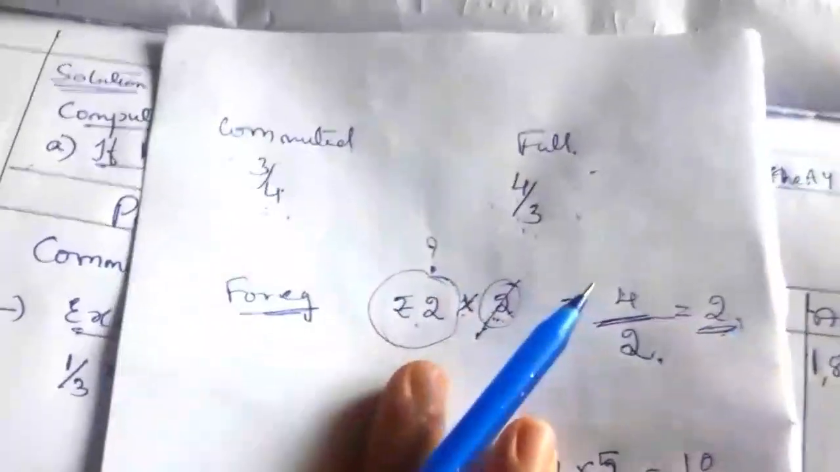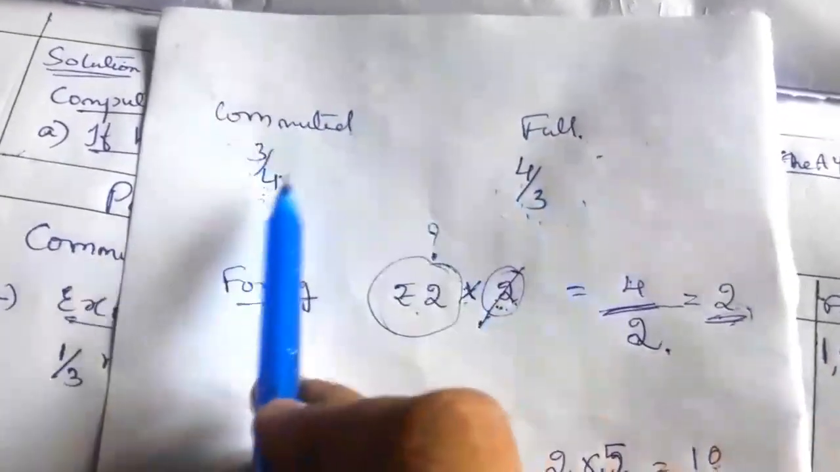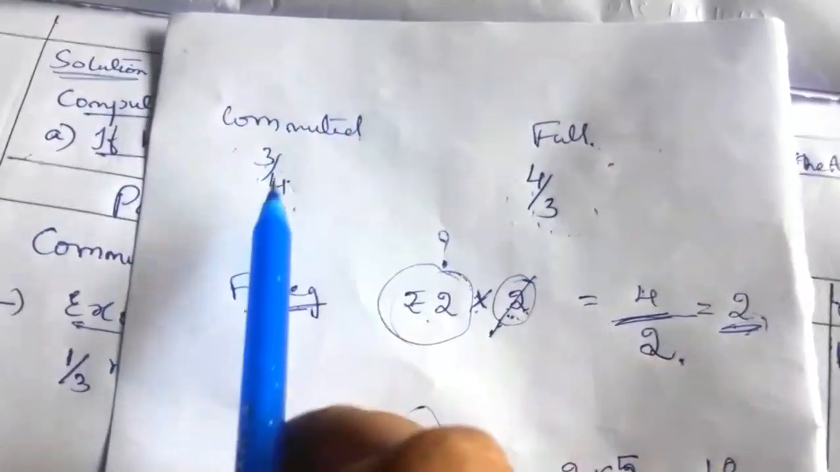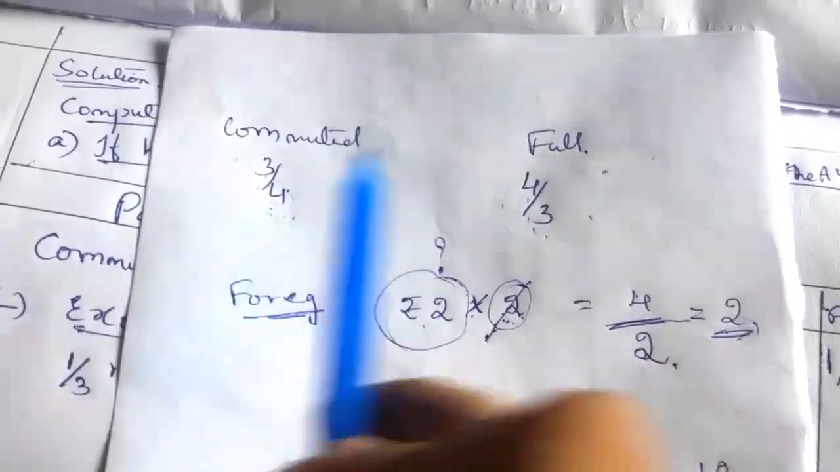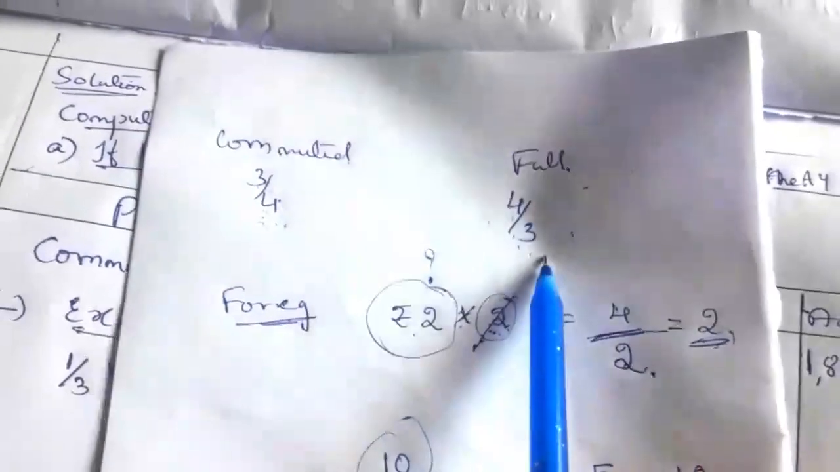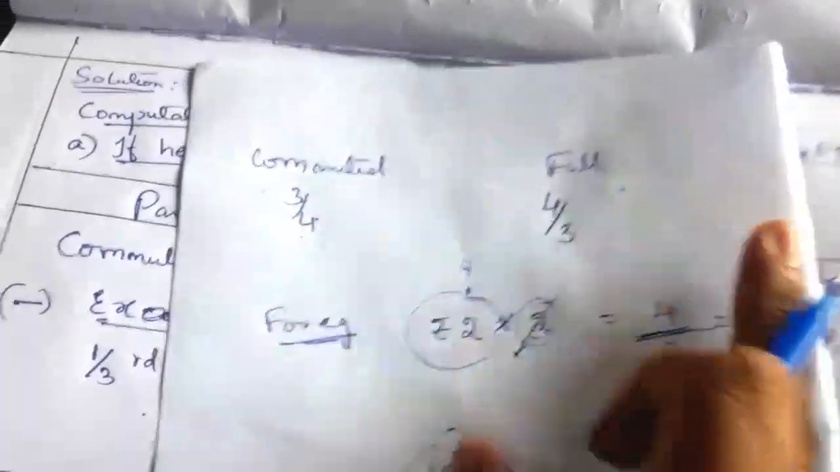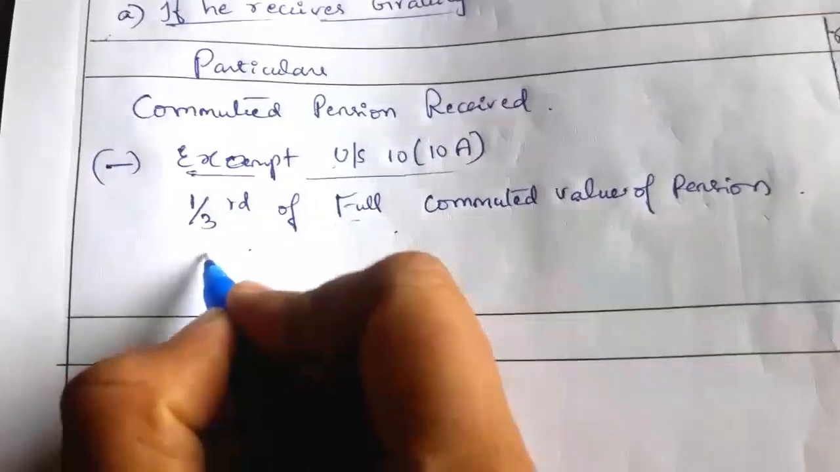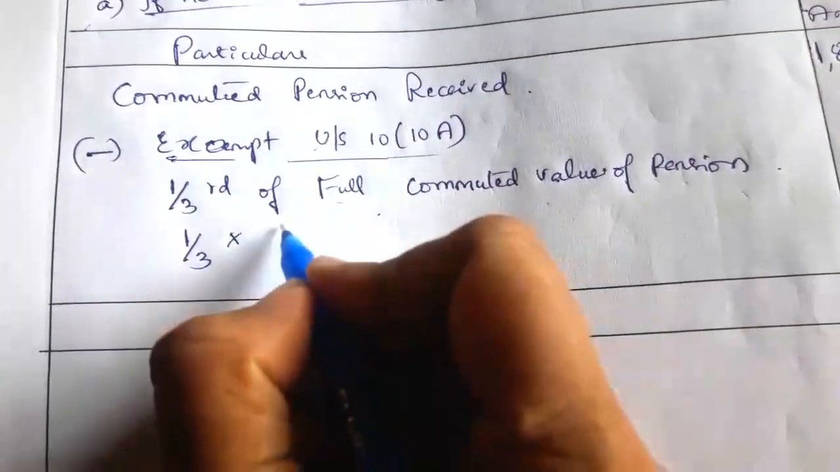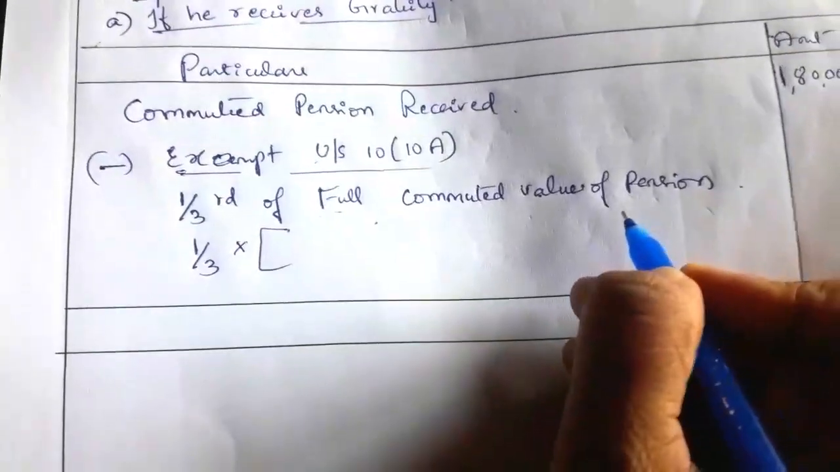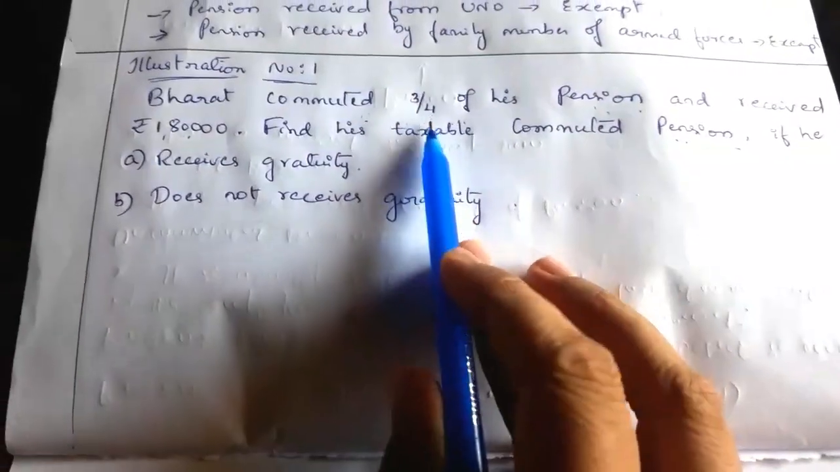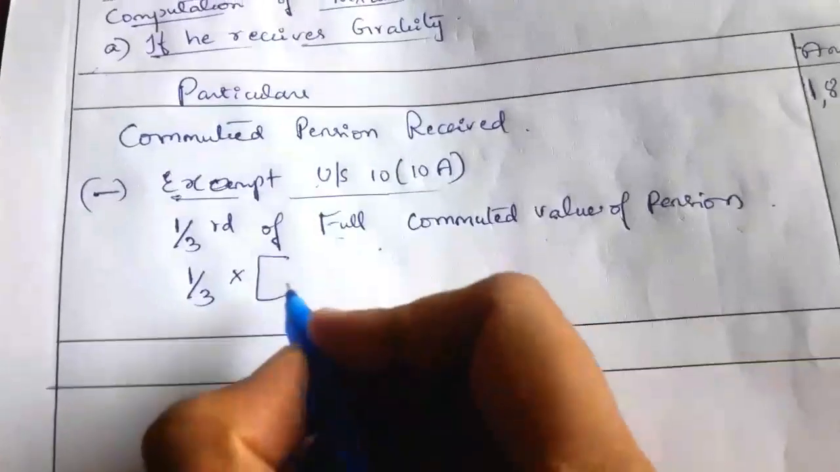Okay. So here, in order to get the answer, if in the question they give 3 by 4, then we have to take 4 by 3. If they give 1 by 2, then we have to take 2 by 1. If they give 1 by 4, then it should be 4 by 1. Like that we have to take. Okay. So now write 1 by 3 into full value of commuted pension. Full value of commuted pension means how much commuted pension is commuted? 3 by 4.